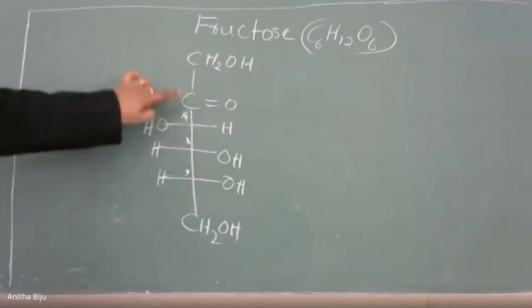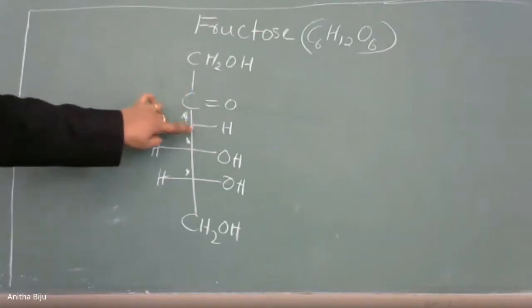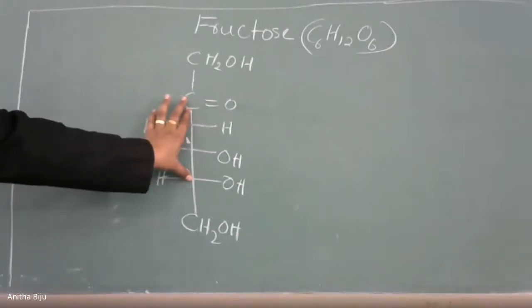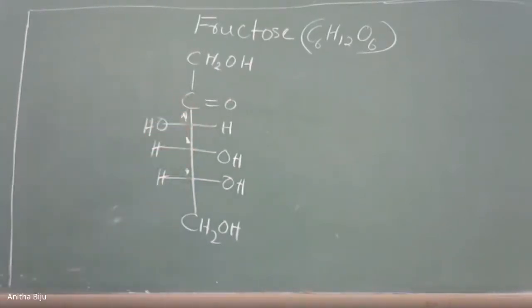And remember, the connection will be from 1 to the second carbon, 3, 4, 5. These 2 carbon atoms are connected through an oxygen atom. A ketal structure is formed because it is a ketonic functional group. In the case of glucose, it is a hemiacetal structure, and in this case, it is a ketal structure, because here the functional group is the ketonic functional group.